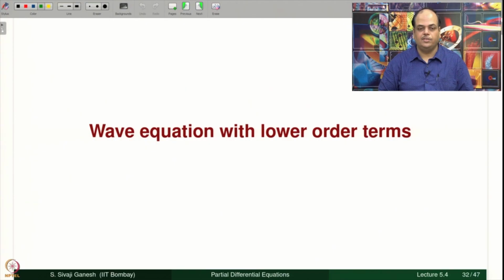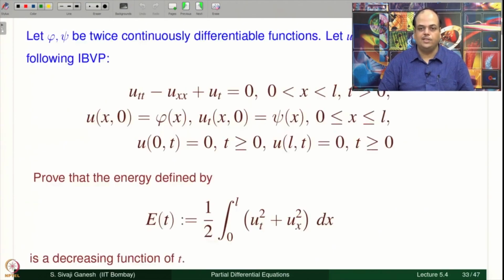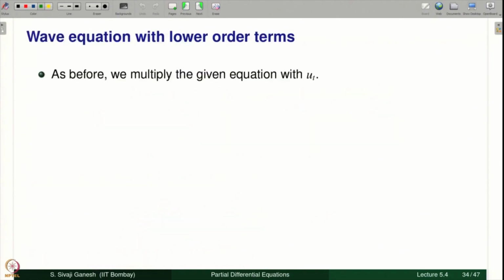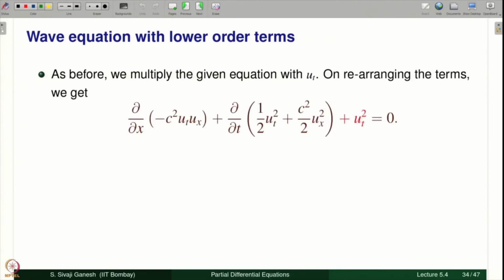Now, let us look at another equation. Now, we have not just the wave equation, but some extra terms in the equation like this plus u_t. Same Cauchy problem, and these are the boundary conditions. So, initial boundary value problem for this equation. Here energy is a decreasing function of t. As before, multiply the given equation with u_t, rearranging the terms. I am indicating in red color the new terms that we never had earlier.